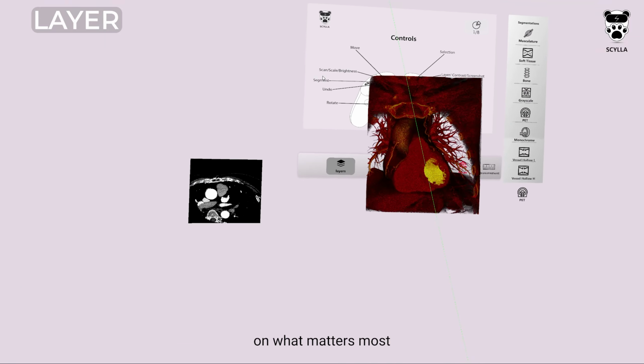Measure anatomy with precision. Use point-to-point measurements for direct distances or curved measurements to accurately trace complex anatomical pathways. View the original CT or MRI slices directly within the VR environment.